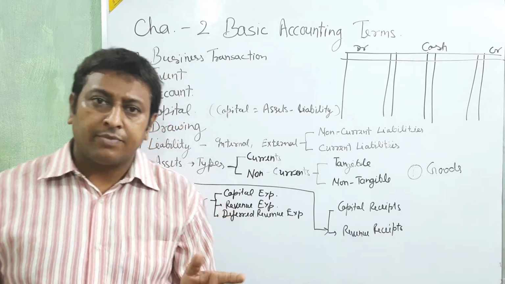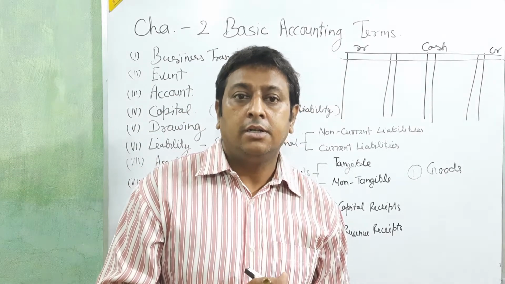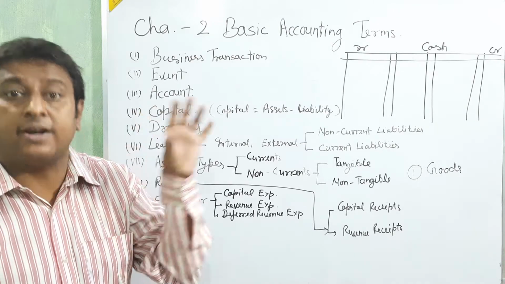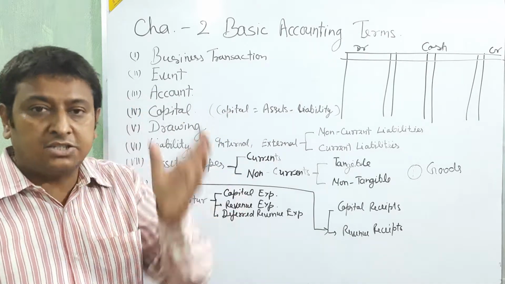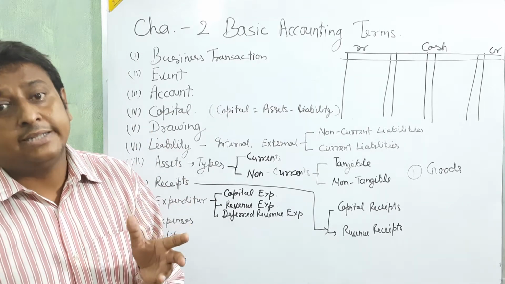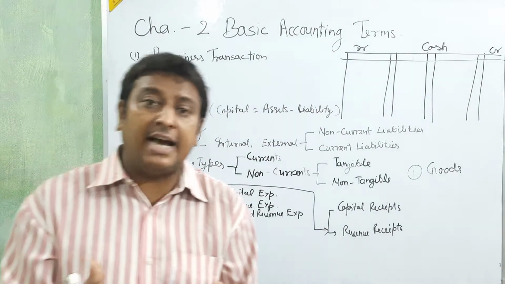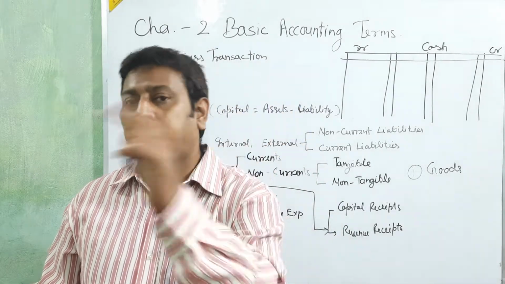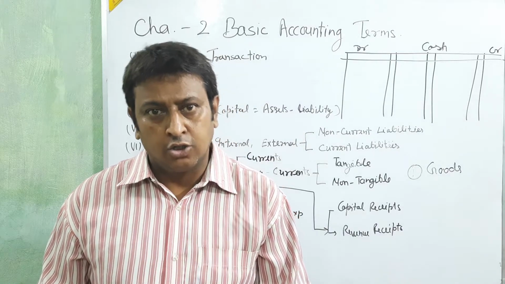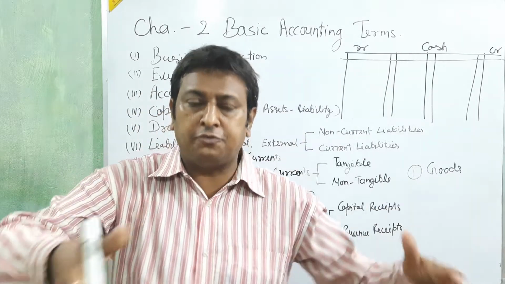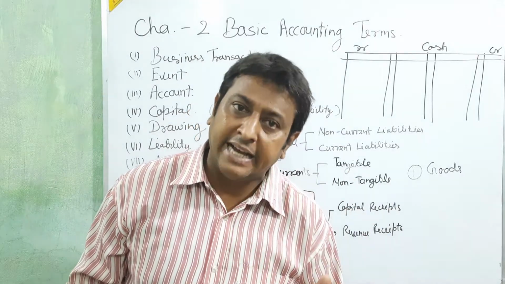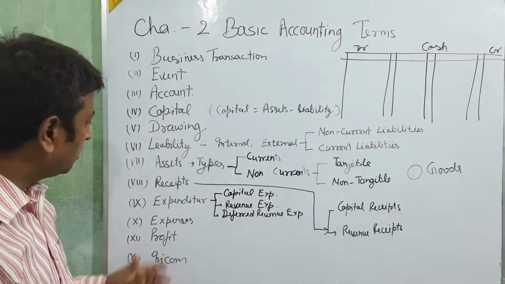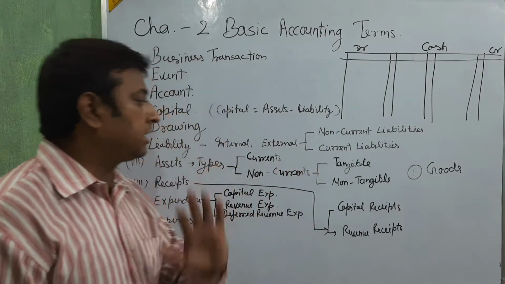And the same way, in the fan shop, the furniture they are using is the assets. And the fans they have for selling are called goods, because they purchased all the fans for selling. But they purchased the furniture for using in their business. That is called assets. Okay, beta? Clear about the assets and goods? I think clear. Now we are going for the current and non-current.